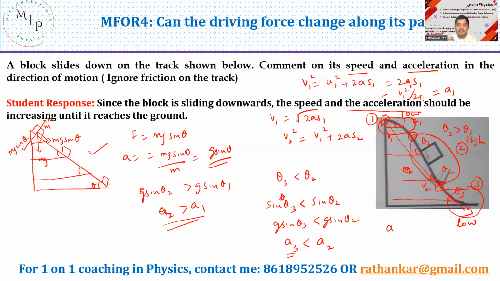Now, from all these logical conclusions, what do you understand? You can say that v3 is greater than v2 is greater than v1. First thing, that means the speed of the particle keeps on increasing as the particle starts sliding down. And secondly, acceleration. What happens to acceleration? Acceleration here is lesser, then it becomes higher, and suddenly it becomes lower. I hope you have understood the concept behind it.